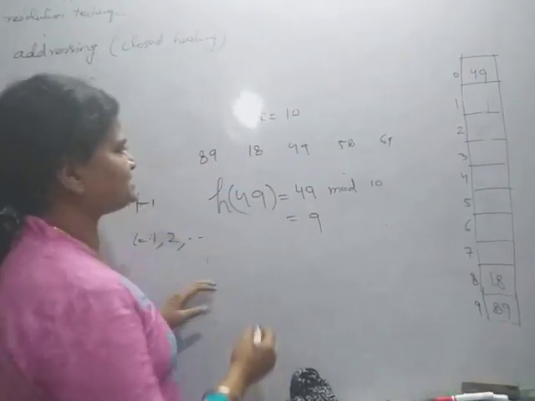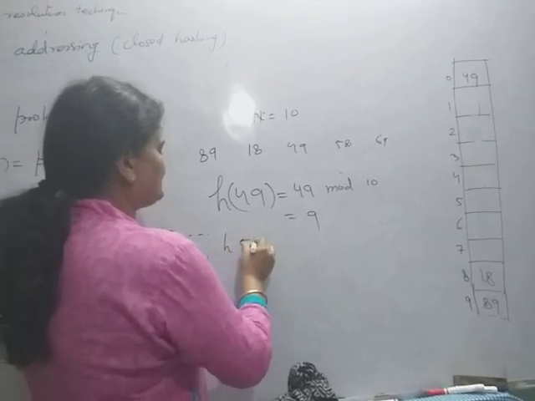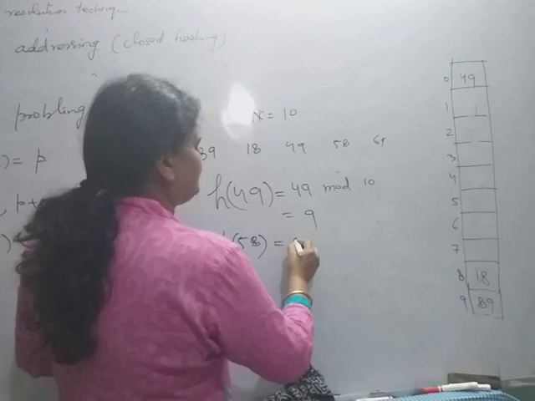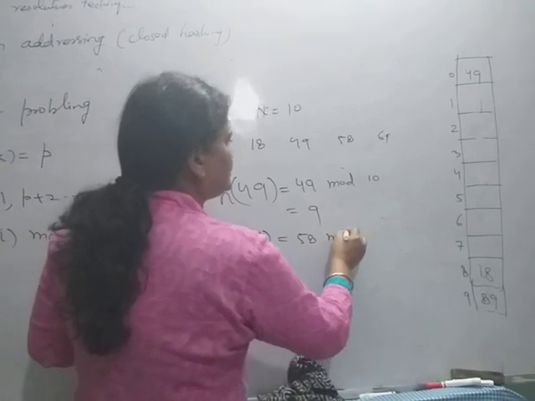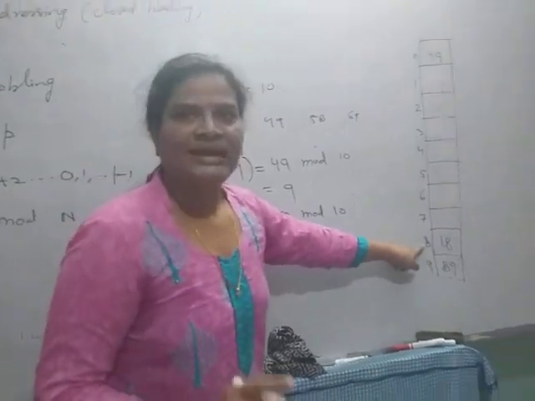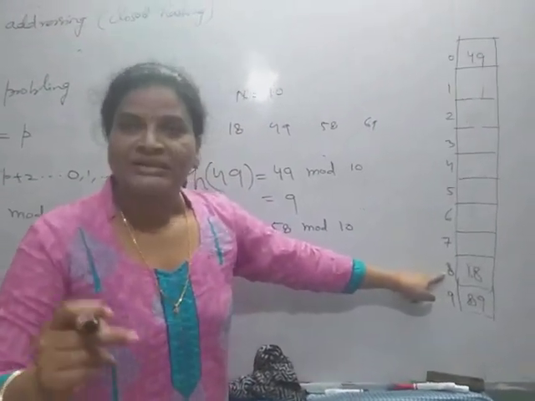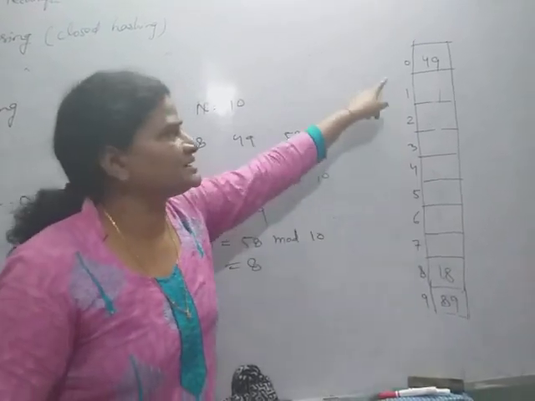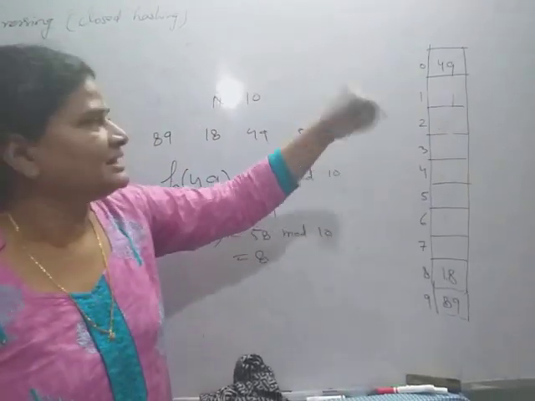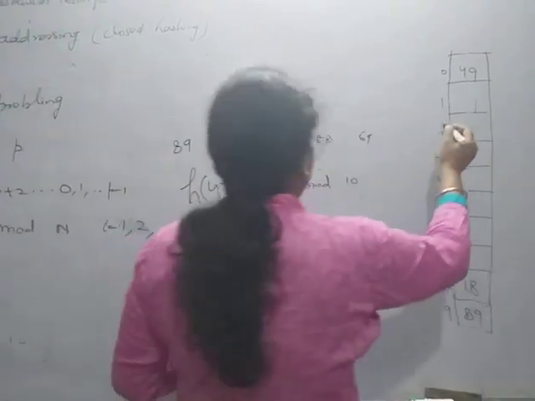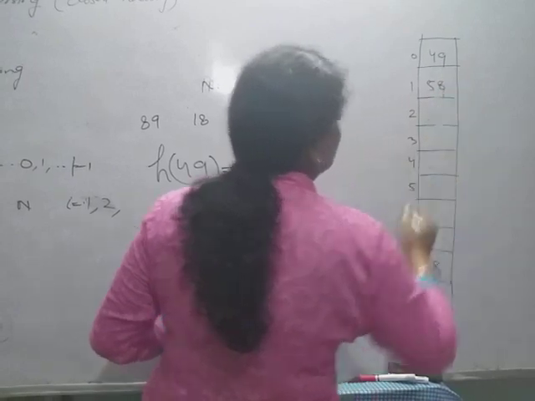Okay, now the next is 58. H(58) is 58 mod 10, that is 8. Now 8 is full, so the next location is 9. 9 is again full, so the next location is 0. 0 is already full, then the next location is 1. 1 is not full, so here 58 will be stored.